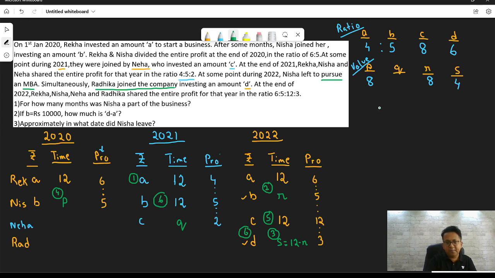I'll get Q. So B into 12 divided by C into Q is equal to 5 by, how much is B? B is 5 into 12. How much is C? C, we already got it. C is 8. How much is Q? We don't know Q. Let's keep Q as it is. Yes, this is equal to 5 by 2. 5 cancels. 2 ones are 2, 2 fours are 8, 4 ones are 4, 4 threes are 12, implies Q is equal to 3.